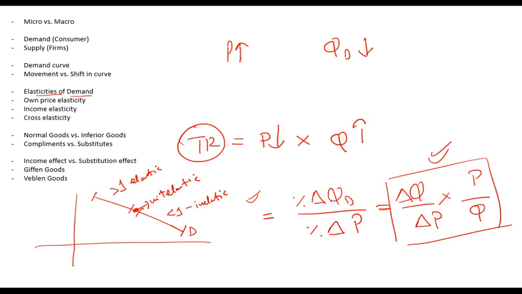How? What is percentage change in quantity demanded? It means change in quantity divided by quantity. And what is percentage change in price? It means change in price divided by price. So it is the same thing, only I have broken it down into more components. That is to be able to solve questions, as you will realize later. Any confusion so far?